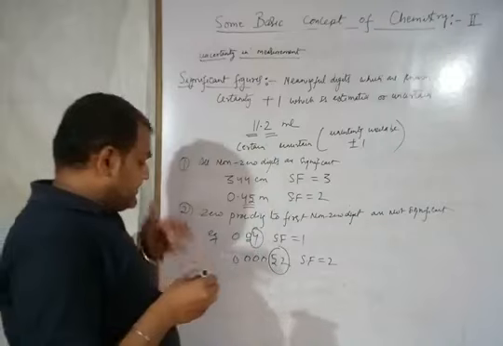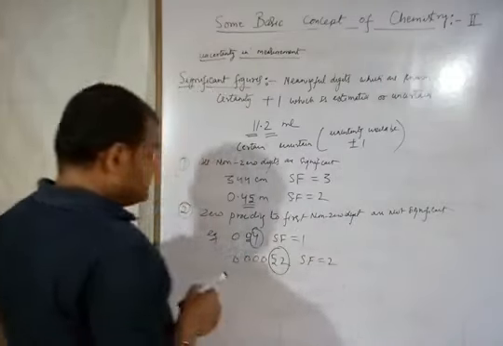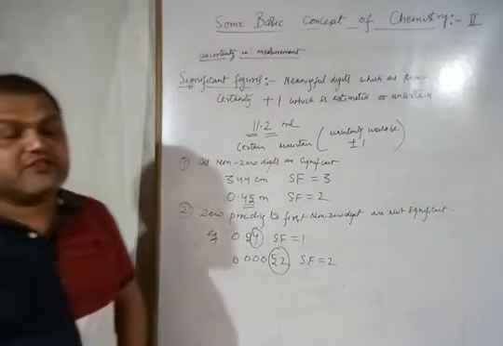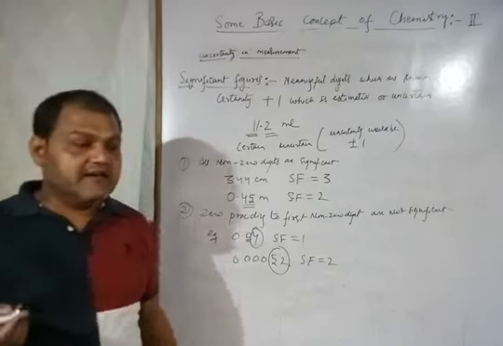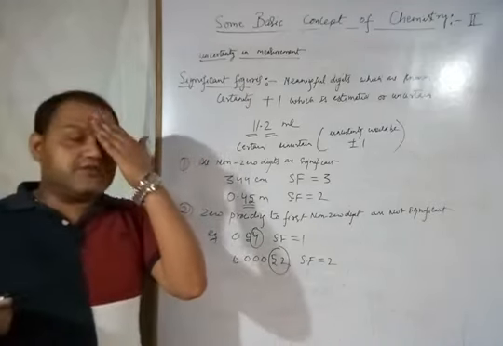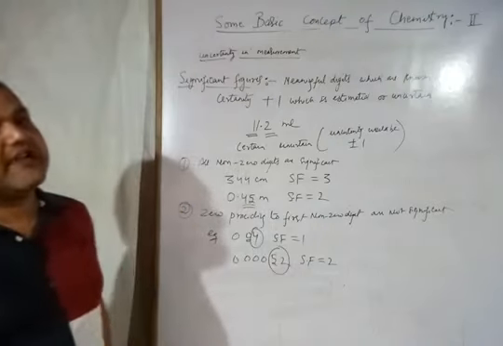Alright. Now the third rule is zeros between two non-zero digits. Zeros between two non-zero digits will be significant. अगर 0 दो non-zero digit के बीच में है तो वो significant होगा.